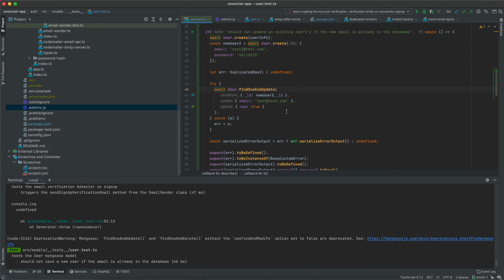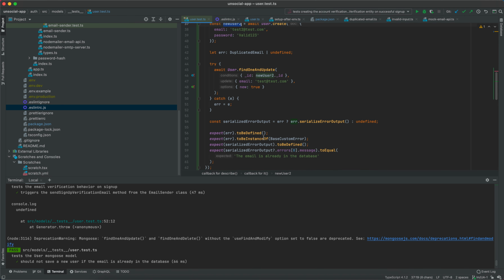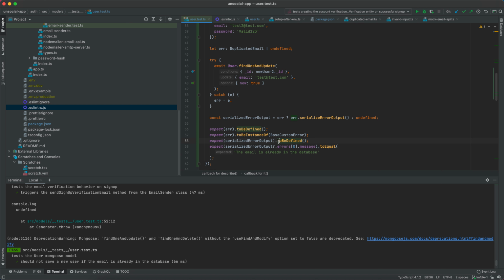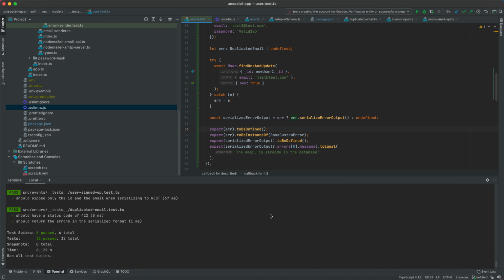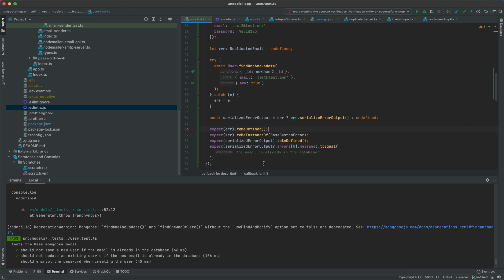If you want to do an additional check, after this try catch block here, do a new lookup for the user, for the new user2, and get the updated value, then you also can do a couple of expects there. But for us, this is already enough. I mean, knowing that we are throwing the error is already ensuring that we are not executing the update function any further. So now if I remove the console.log, everything will still be passing.